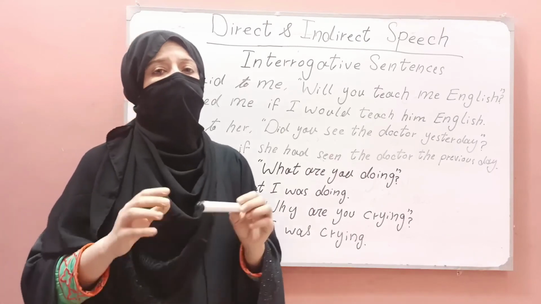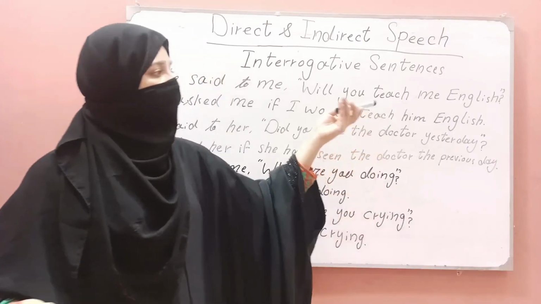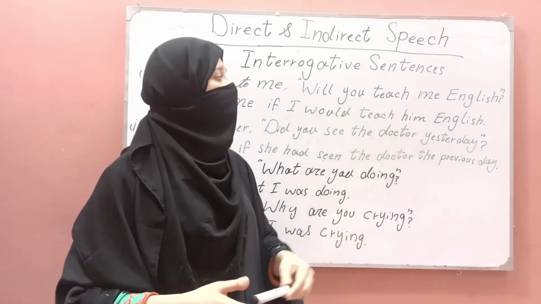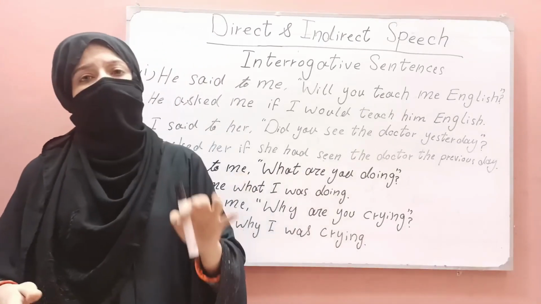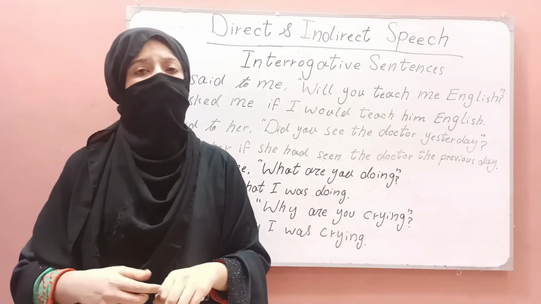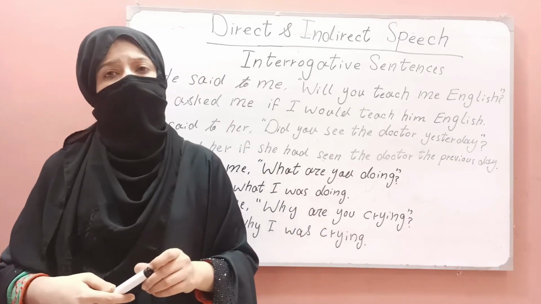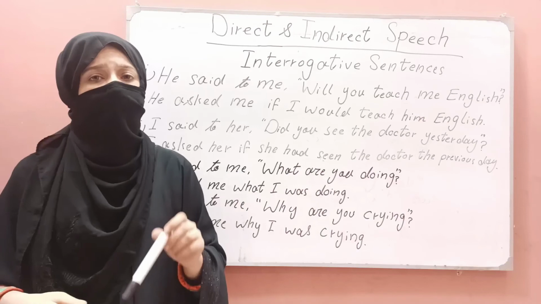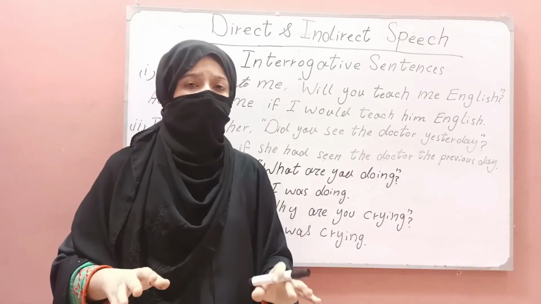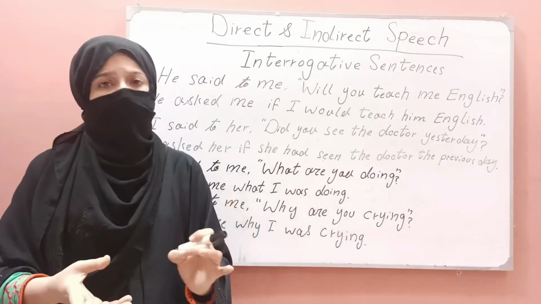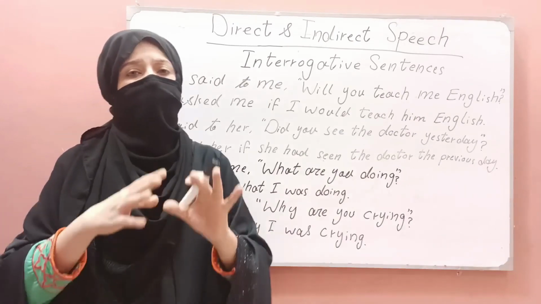The basic rule is that in direct speech we use inverted commas, exclamation marks and question marks. But when we convert the interrogative sentence, and every type of sentence, from direct speech into indirect speech, we change it and give a simple sentence without using any marks.